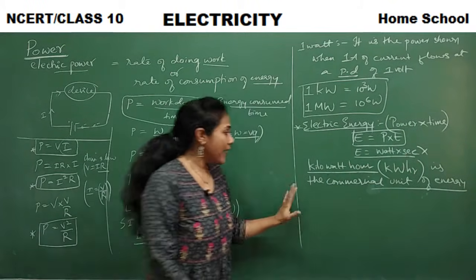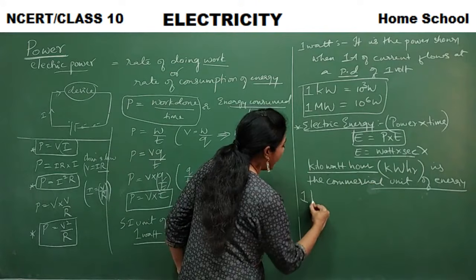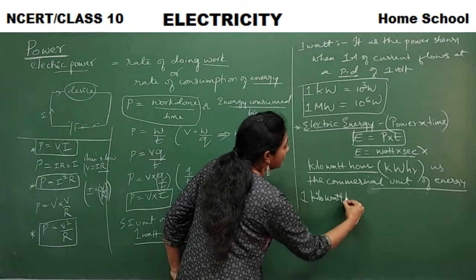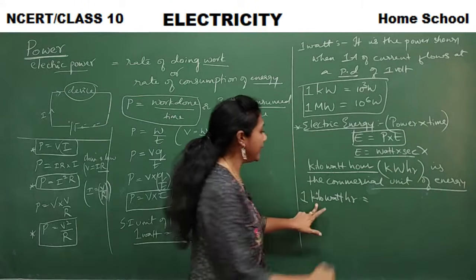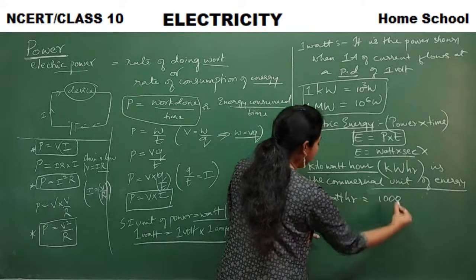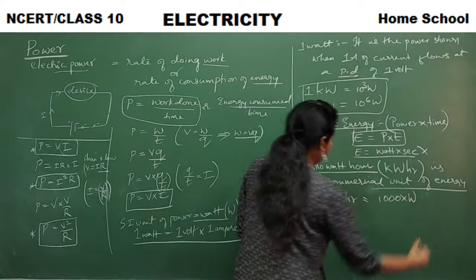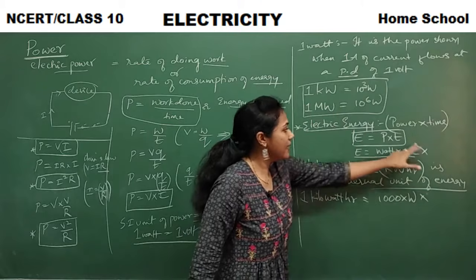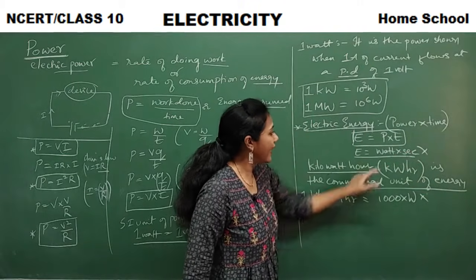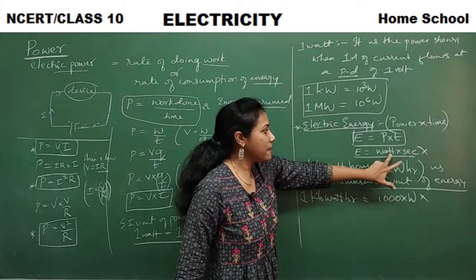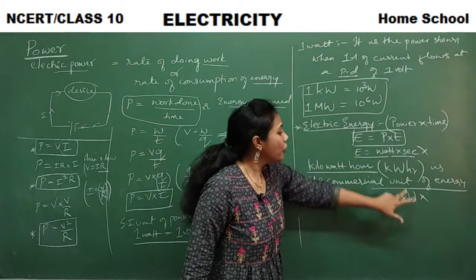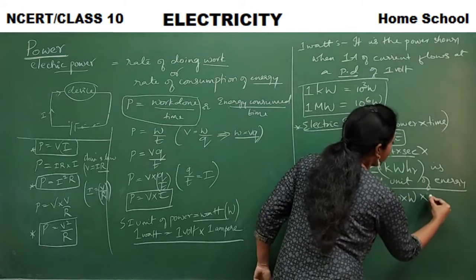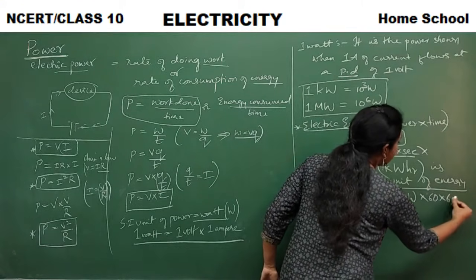Now, what do you mean by 1 kilowatt hour? 1 kilo, we know, is 1000, right? And watt is capital W. 1 hour has how many seconds? We are converting 1 kilowatt hour into the basic unit. 1 hour is equal to 60 into 60, right?